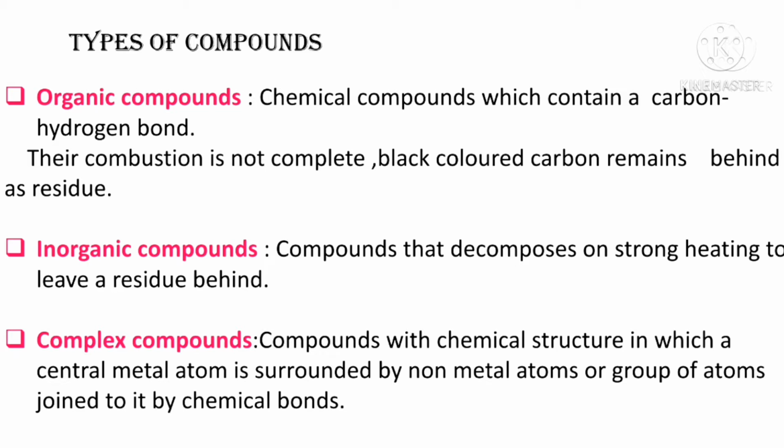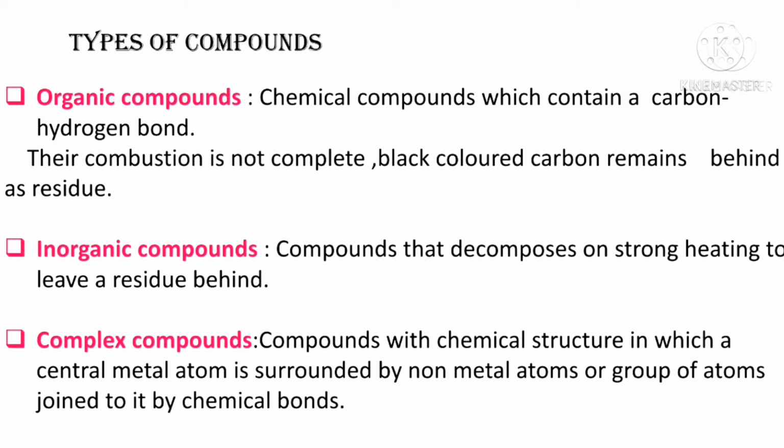Residue means a small amount of something that remains after the main part has been used. So, on heating strongly, some compounds give residue while others do not give any residue or give a blackish residue. The black residue is mainly made up of carbon.